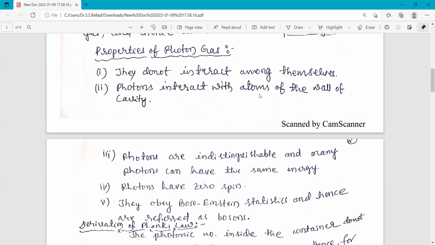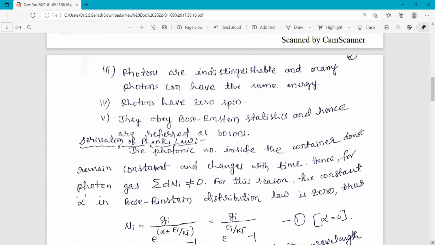Next, photons interact with the atoms of the wall of the cavity. When photons hit the inner wall of the cavity, they interact with the atoms of the inner wall. Photons are indistinguishable particles, and many photons can have the same energy. Photons have zero spin. Because of all these properties, photons obey Bose-Einstein statistics, and hence they are referred to as bosons.